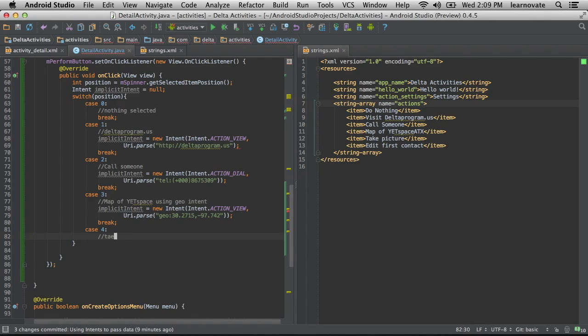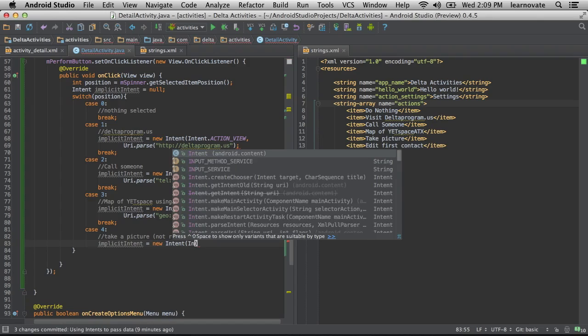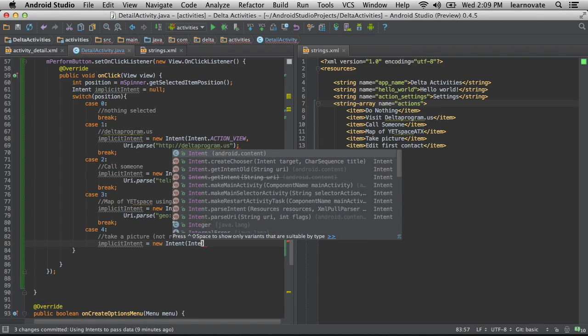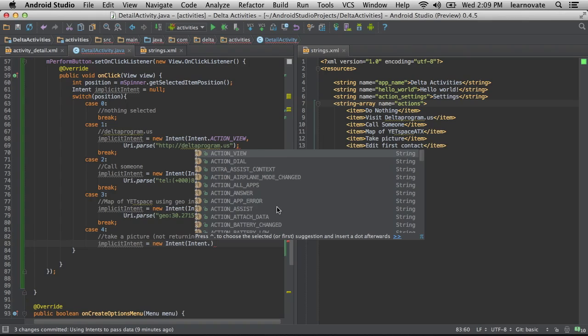But I just see intent. I don't see implicit intent, other than the fact that I called it implicit intent. So what do you mean by that? You're creating a new intent, but how is this different from the intents you created in the previous exercises? Well, that might be easier to see when I'm actually using it.